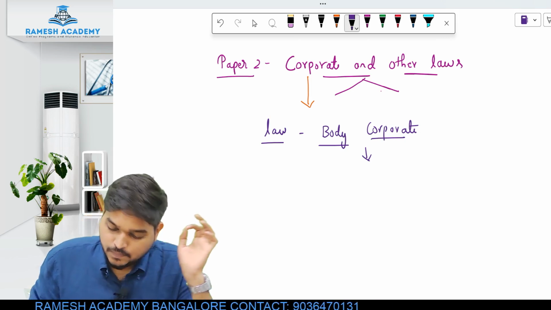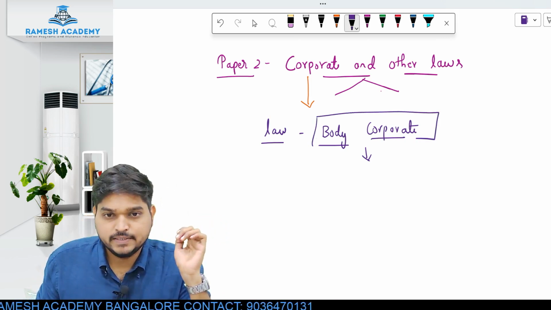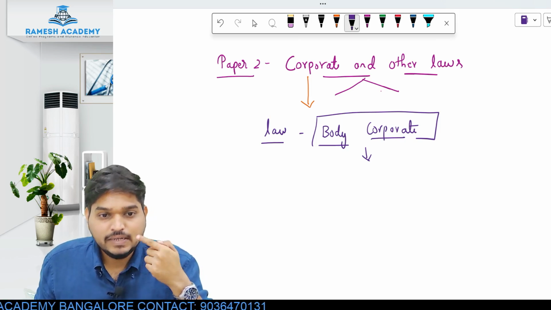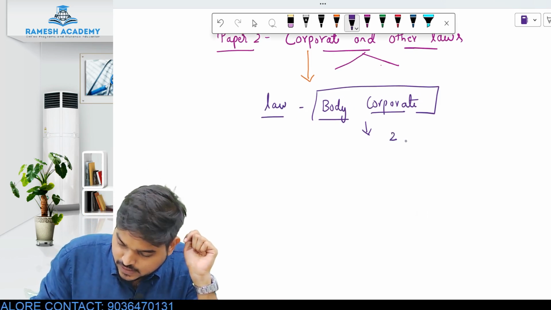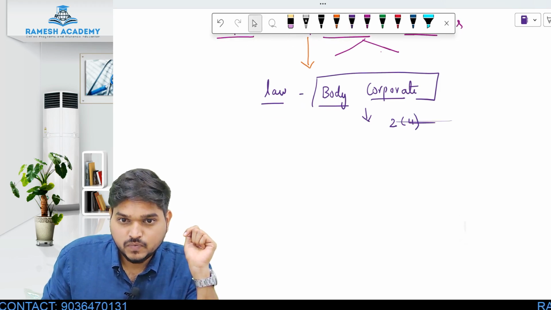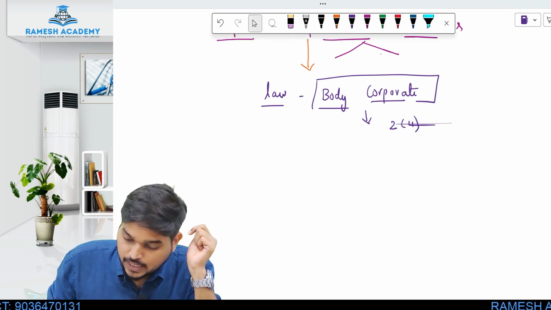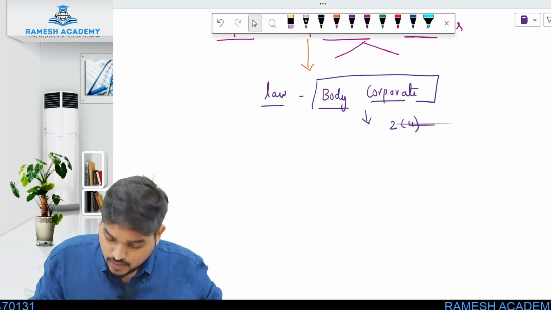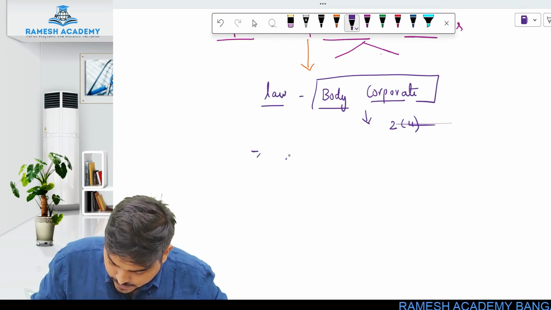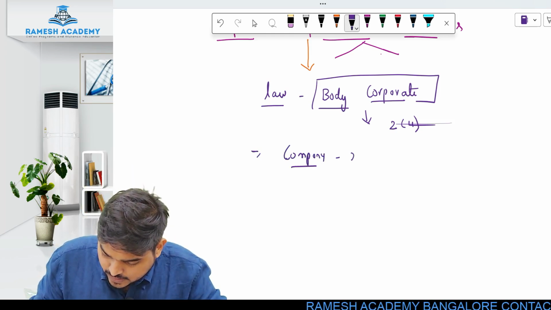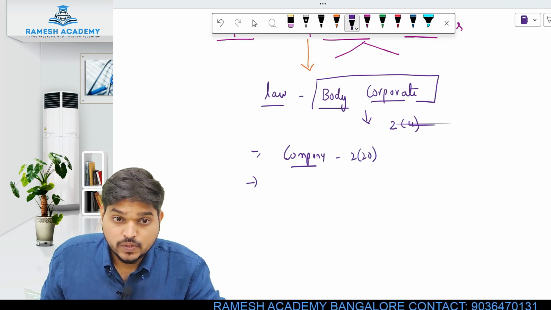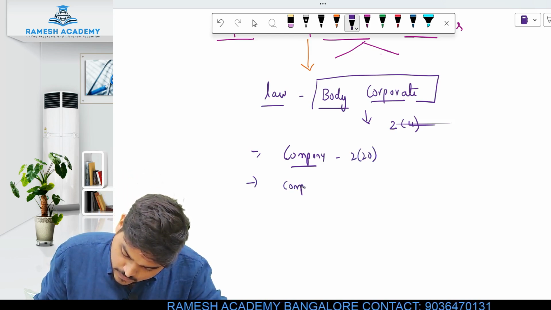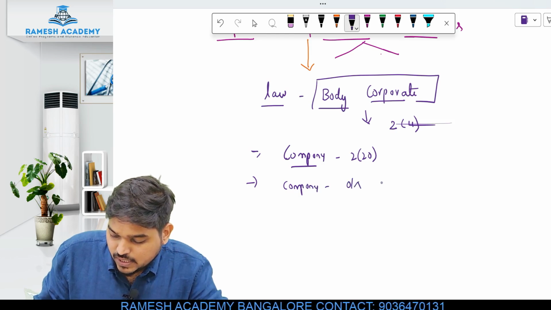The corporate law is applicable to all types of body corporates. So the second question that arises now is, what is a body corporate? Now the word body corporate has been defined under section 2 clause 11 of the Companies Act 2013, and the definition says that body corporate means a company which is defined under section 2 clause 20 of the Companies Act 2013. Body corporate also includes company which is incorporated outside India.